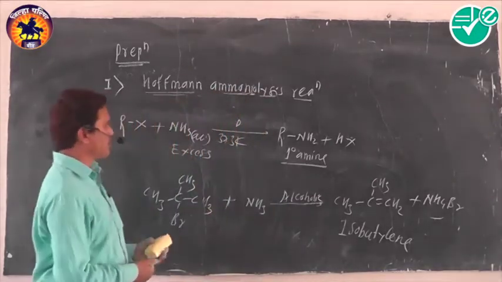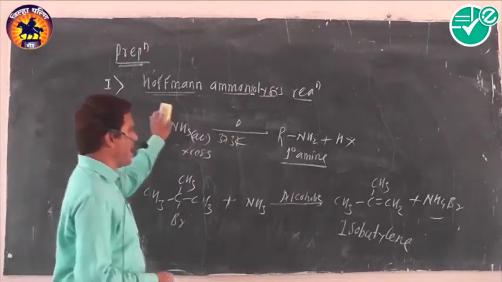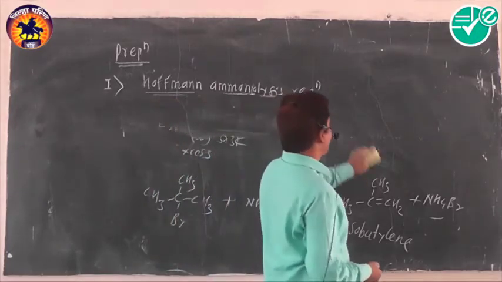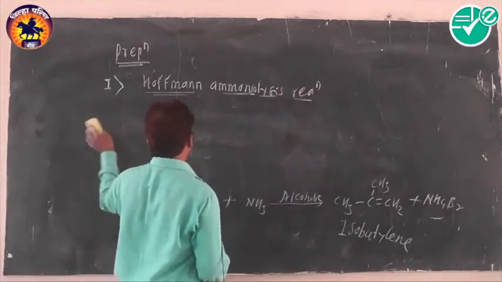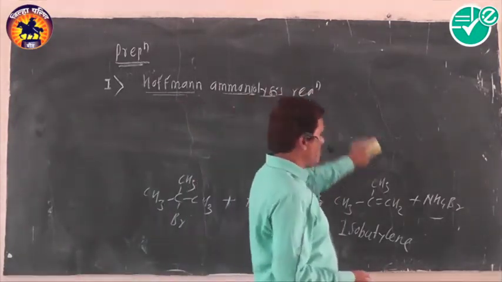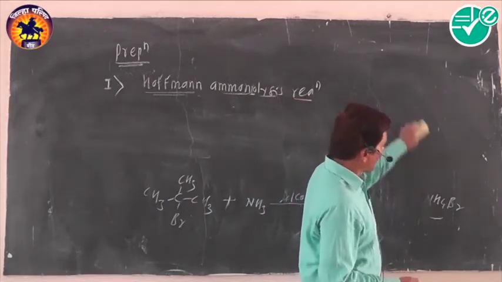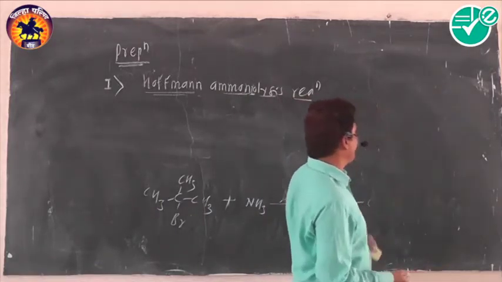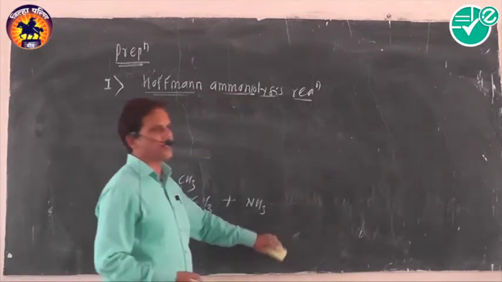Another important feature of this reaction is that it is not able to produce aromatic primary amines, because aryl halides are chemically inert towards nucleophilic substitution reaction.